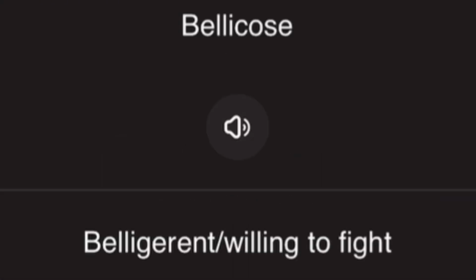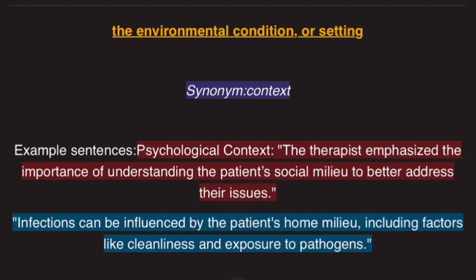Bellicose, it's the same thing as belligerent, which means willing to fight. Milieu, environmental condition or setting. Synonym is context. Example sentence. In the psychological context, the therapist emphasized the importance of understanding the patient's social milieu to better address their issues.